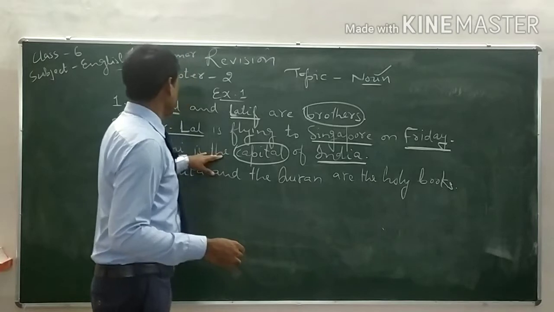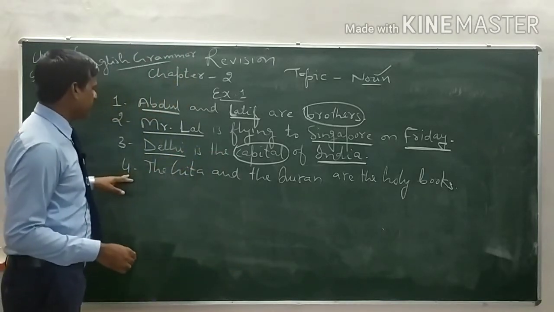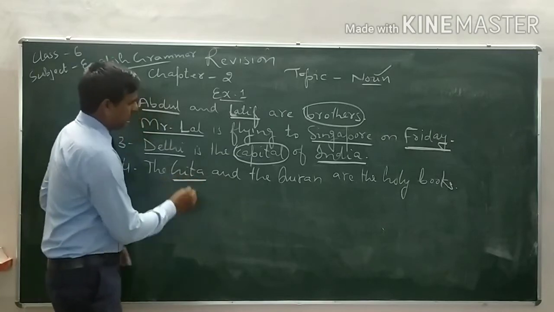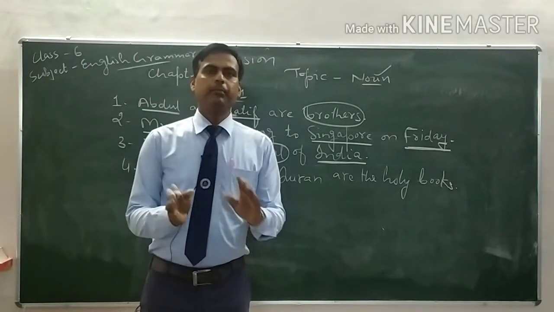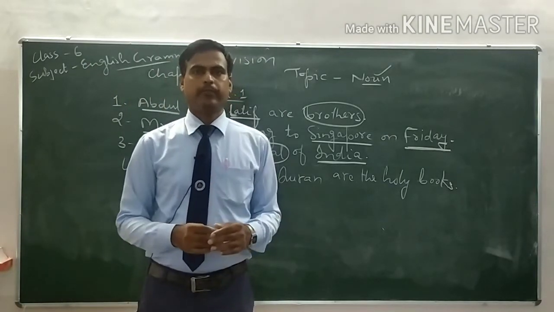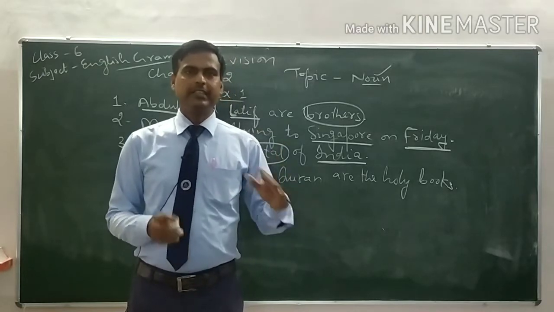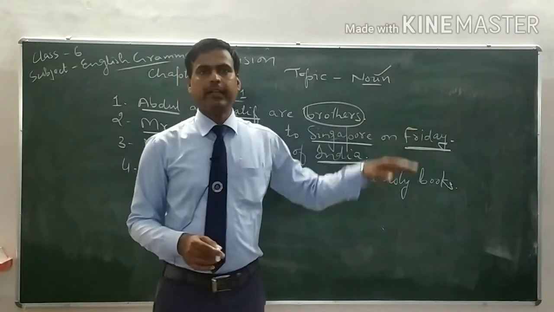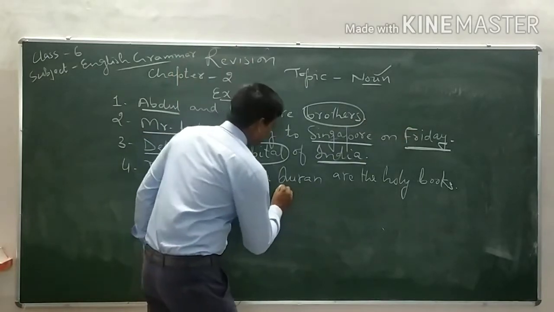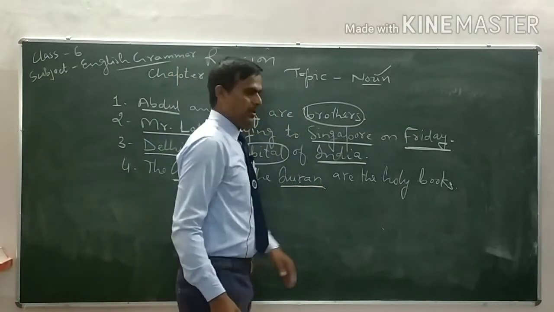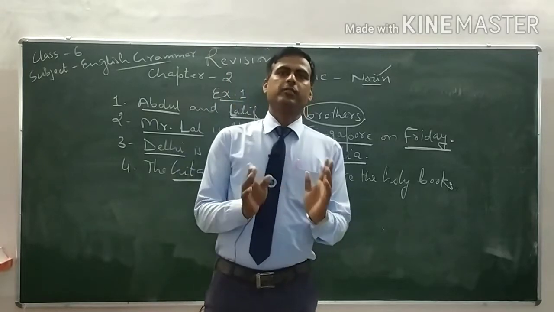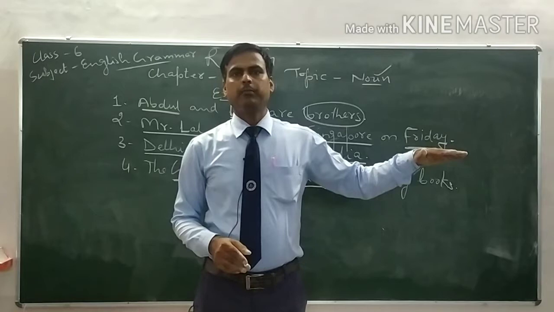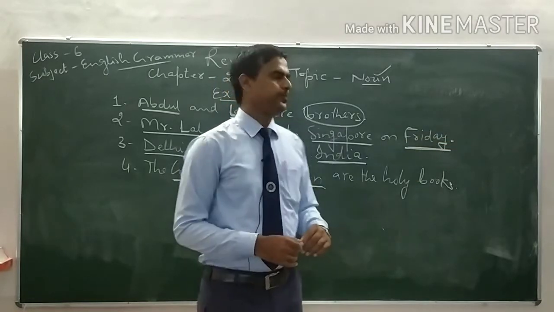So now see the fourth one. The Gita. Gita is the proper noun. It is the particular name of a holy book. It is a holy book, but that holy book is given a particular name. Quran. Quran is also the proper noun because it is also a holy book and it is the given name of a particular book.